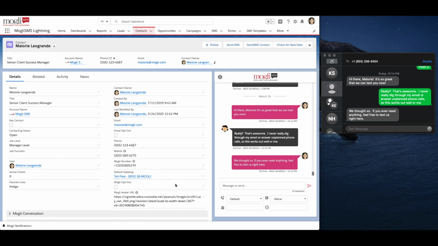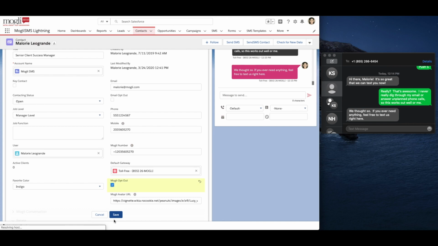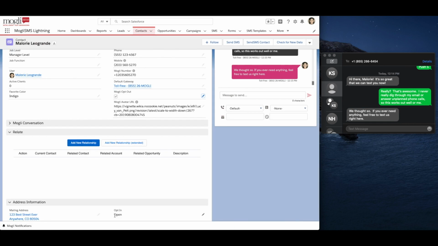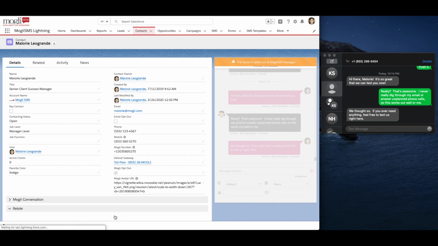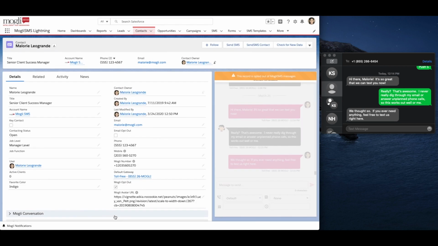The Mogli opt-out checkbox can be modified manually or by way of an automation. When checking the box, we can see that the conversation view is disabled. We've got a quick and easy process builder in our user guide that can automatically check and uncheck the Mogli opt-out checkbox when somebody texts in the single words of stop, start, and more.